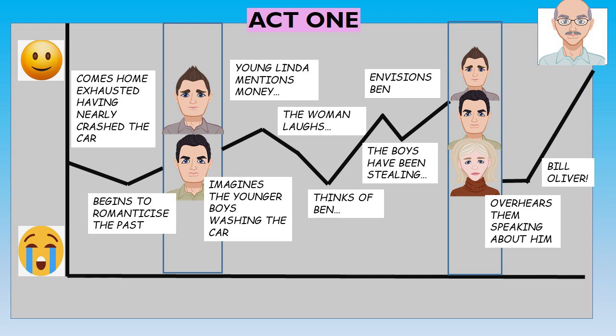And we end Act 1 with Willy and Linda about to go to sleep, and Willy talking about having a meeting with his boss in order to ask if he can stop working on the road and take a job in the office in New York instead, because he's been travelling many, many miles, hundreds of miles, unsuccessfully every week. He's nearing the end of his working life. He's tired, and he's hopeful that he's going to be given a different opportunity and responsibility for the last few years of his career. And he's also completely convinced that his boys are going to be successful in their meeting with Bill Oliver.